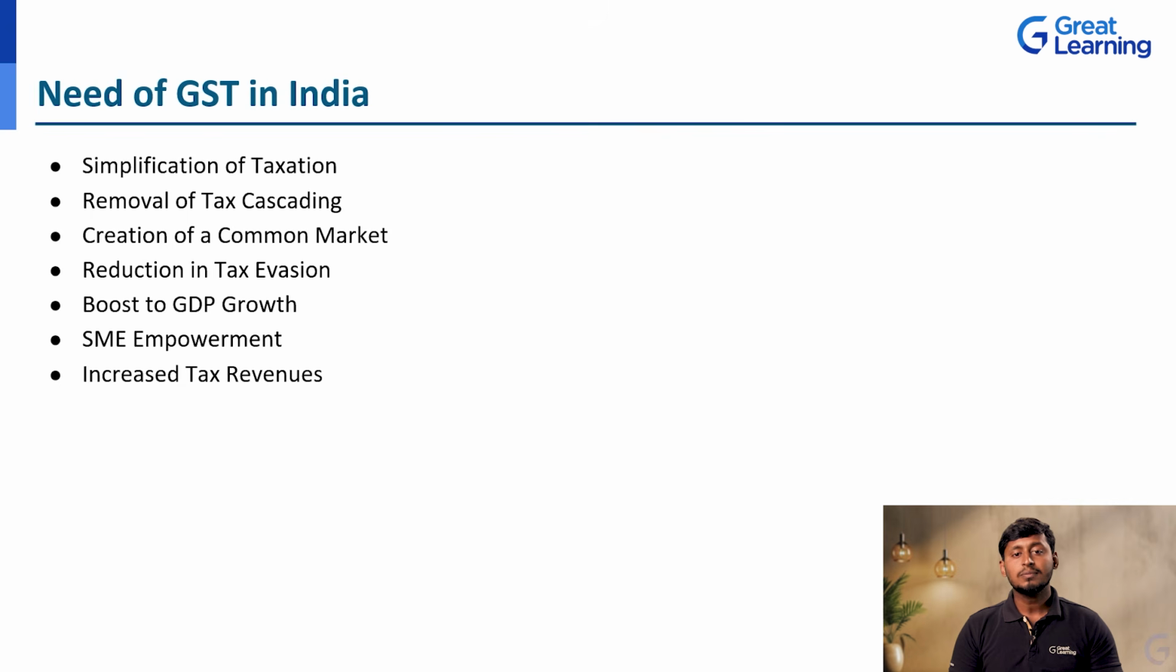And the second one, removal of tax cascading. I have already discussed this, right? Cascading effect. So tax on tax we are paying. That we need to remove, or we need to eradicate from our Indian taxation system. So that is also the main need of GST in India.